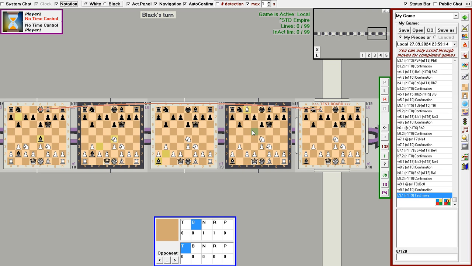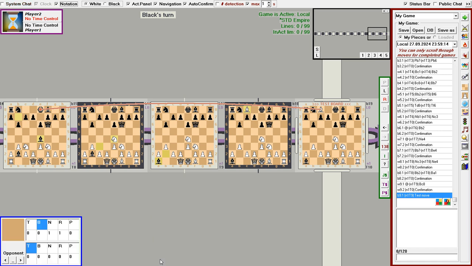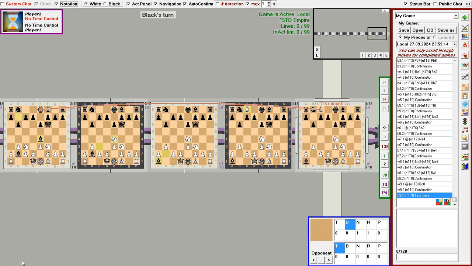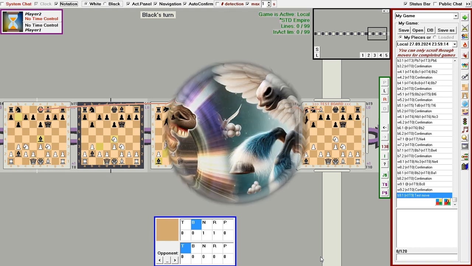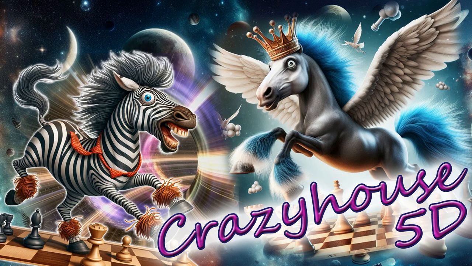Also, the panel with pieces in hand has 3 buttons. These buttons allow you to shift the panel left or right depending on what's more convenient for you. That's all we can say about the 5D Crazy House game mode for now. When we have games worthy of analysis, we'll release videos reviewing them. And for now, welcome to the new world of 5D Crazy House.